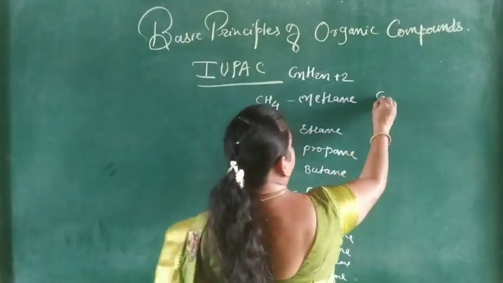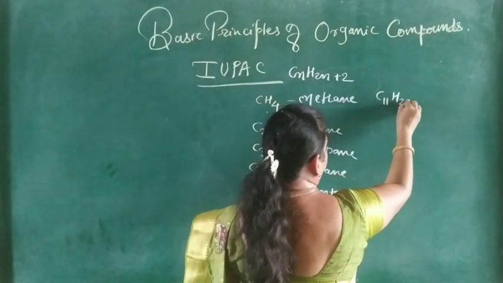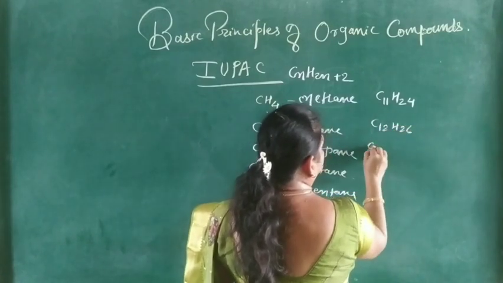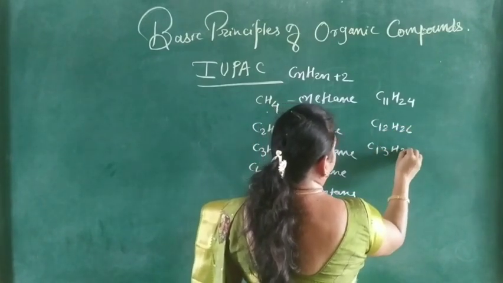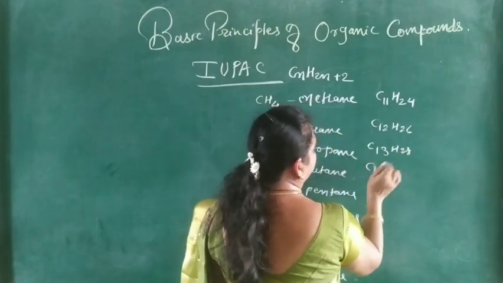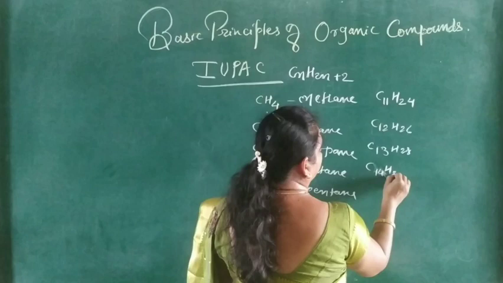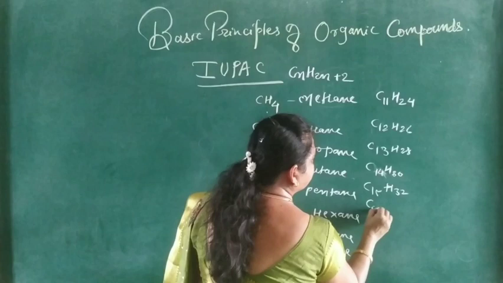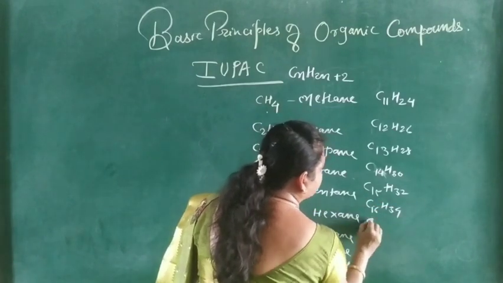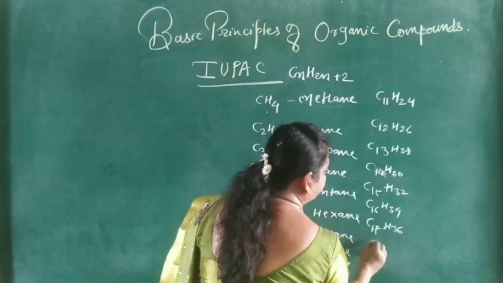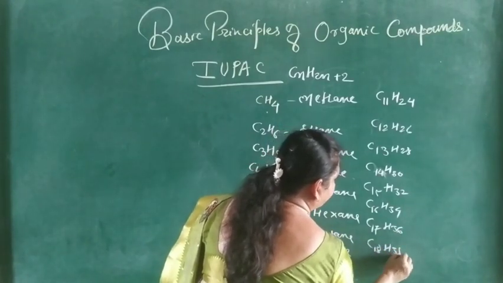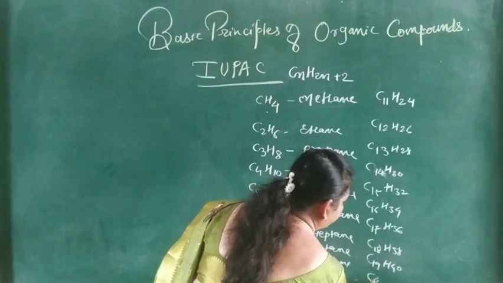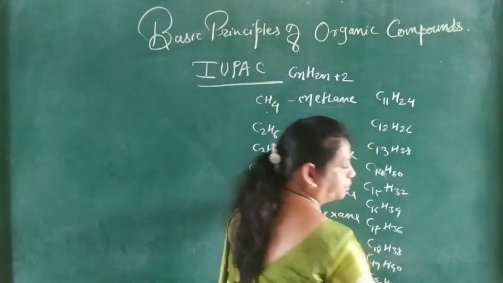Then C11H24, C12H26, C13H28, C14H30, C15H32, C16H34, C17H36, C18H38, C19H40, and C20H42.